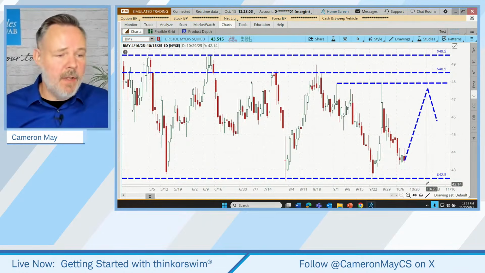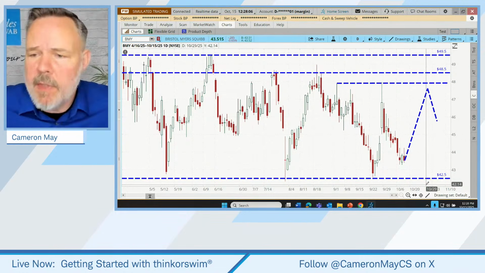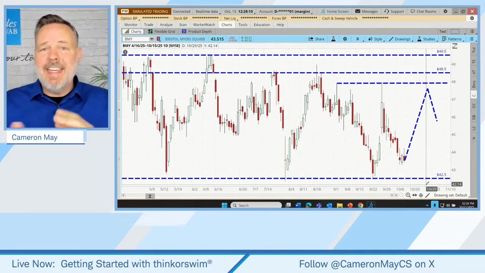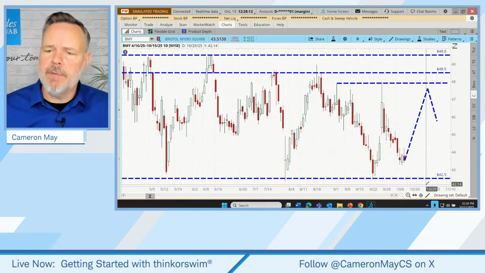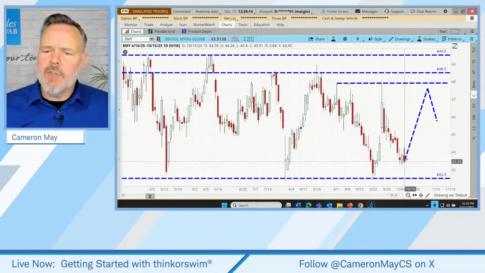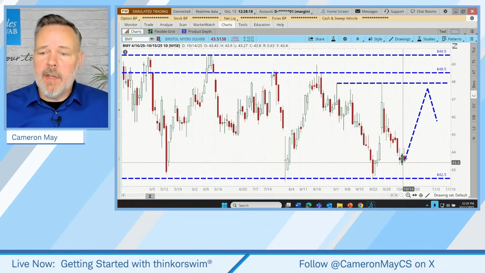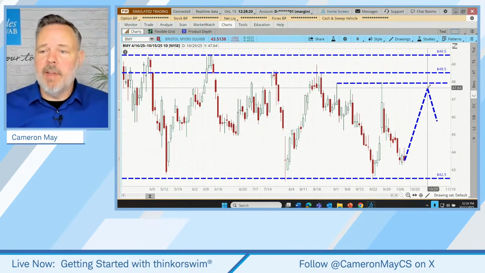Eva says she loved trail stops when she used to use them. They can be efficient, but obviously there are pros and cons to each type of order, and we want to talk about those. But here's what our trail stop user is attempting to avoid. If our stock runs all the way up to here, let's say it gets up to 47.5.